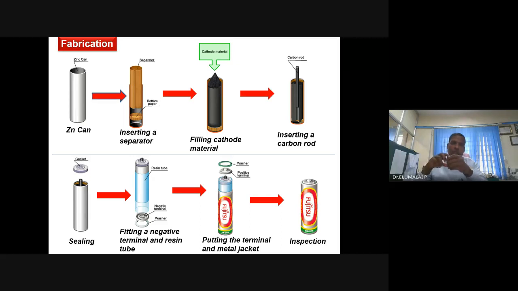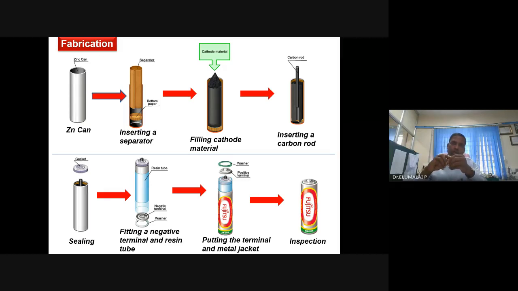The purpose of carbon rods is three. It provides a skeleton structure. Otherwise, it will not be this stable. It provides a skeleton structure, and it acts as a current conductor, a current collector for the cathode.